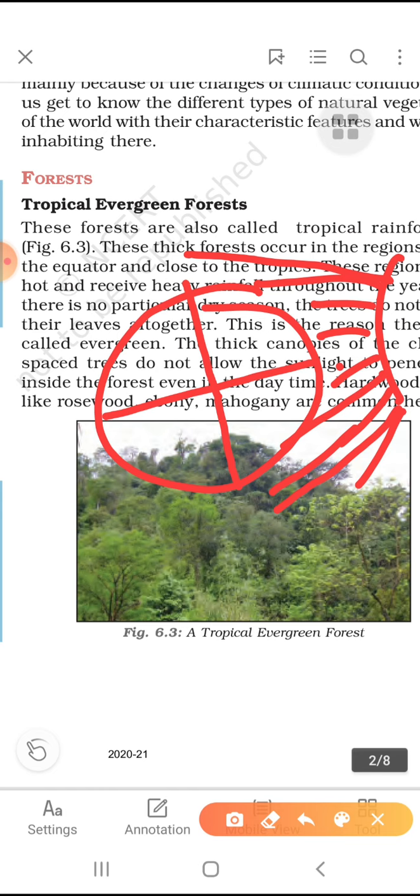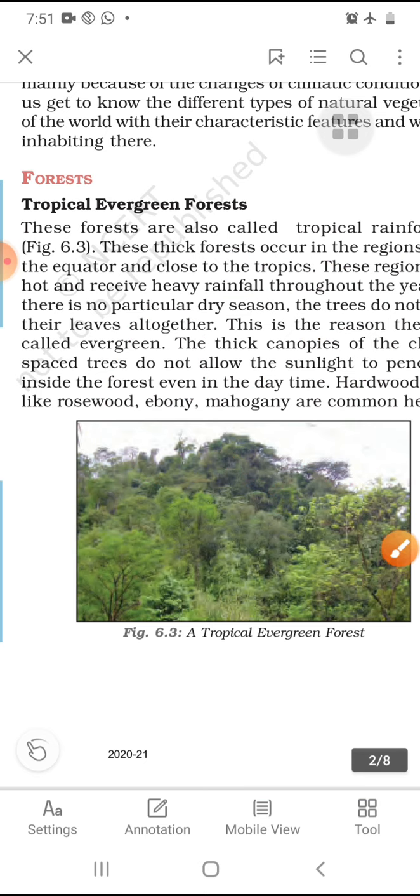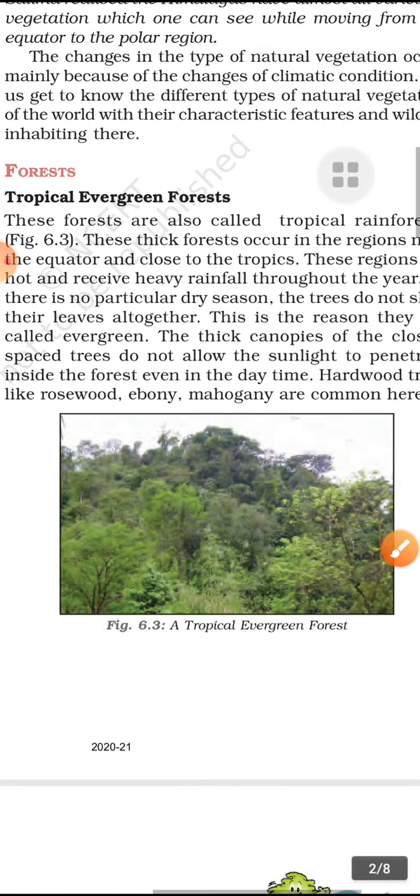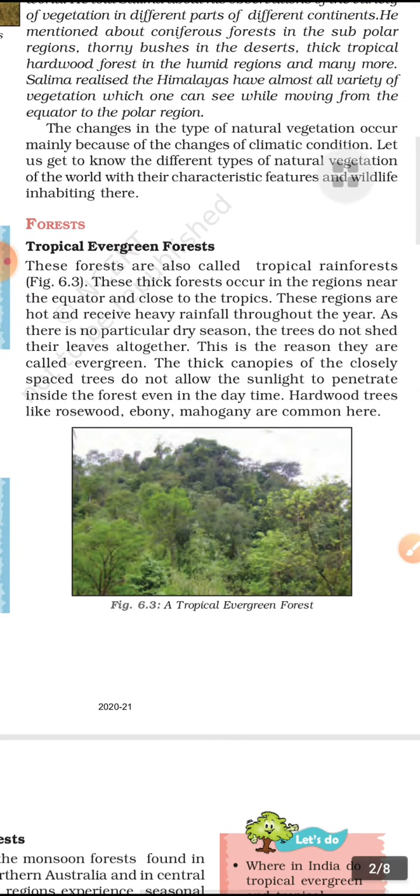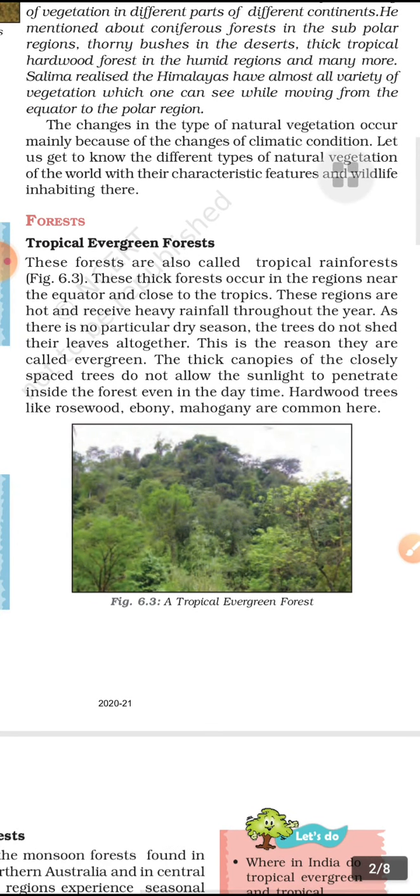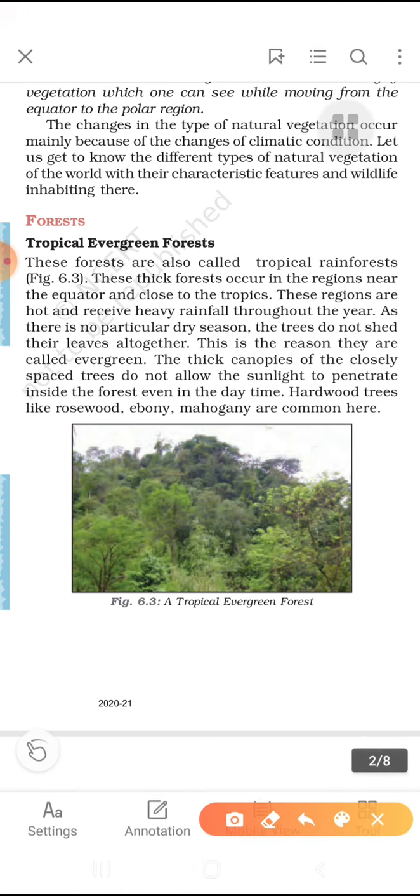When we proceed from the equator to the polar region, it declines. So when we categorize the forest into different categories, firstly we will discuss tropical evergreen forest. Last year we read about evergreen forest, but now that another word, tropical, is added, we must know what tropical is.